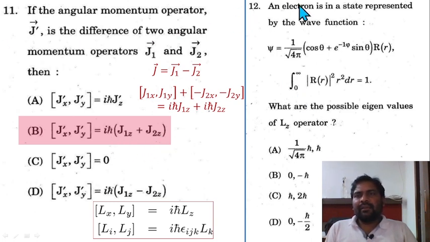Question 12. An electron is in a state represented by the wave function psi. What are the possible eigenvalues of the Lz operator? Mz is the eigenvalue for the Lz operator, and option B is correct here: 0 and minus h cut.